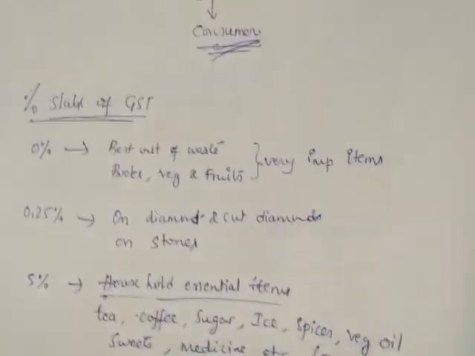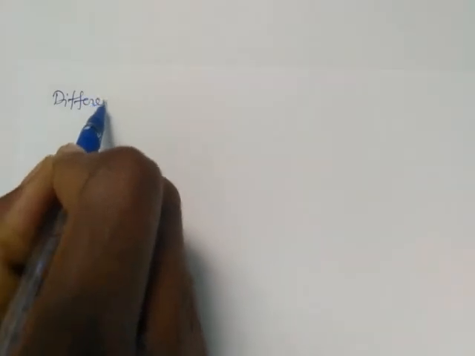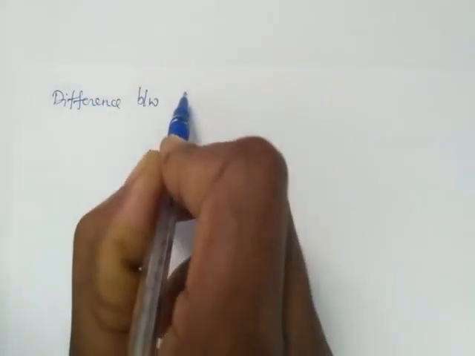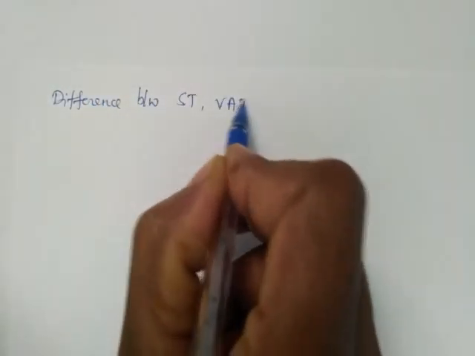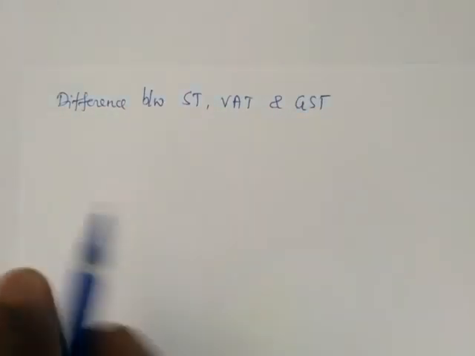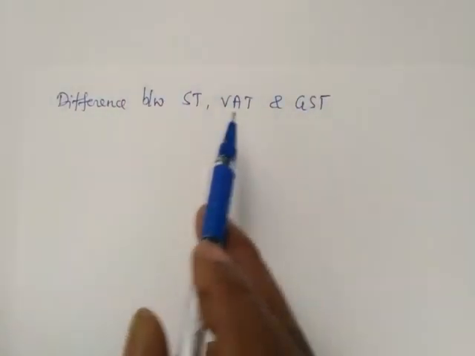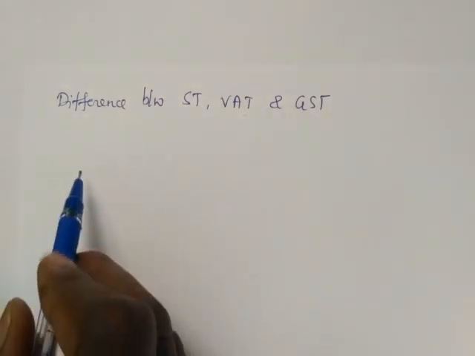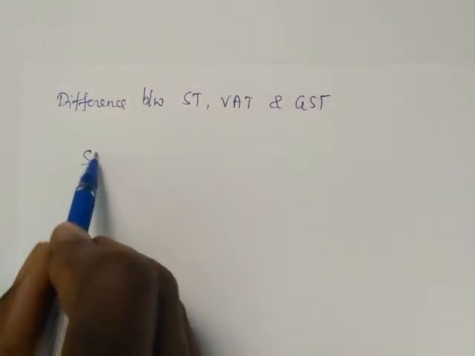Next we go to the difference between ST, VAT and GST. Let us first know the difference between sales tax, value added tax and goods and service tax.